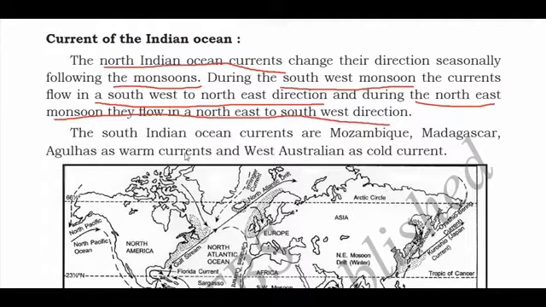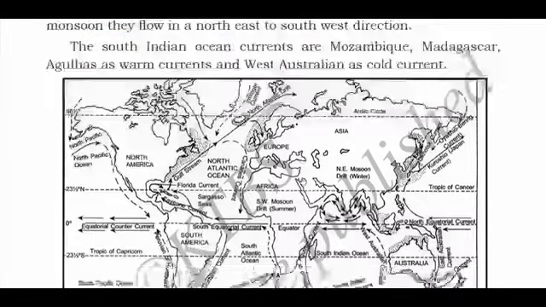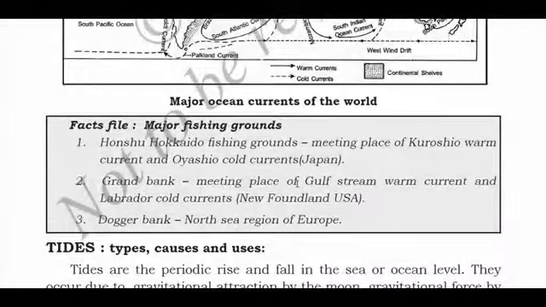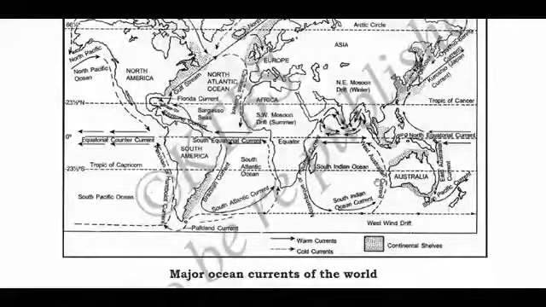Okay, the South Indian Ocean currents. What are the examples of South Indian Ocean currents? Mozambique, Madagascar, Agulhas as warm currents, and West Australian as a cold current. So in the South Indian Ocean, examples of warm current: Mozambique, Madagascar, Agulhas, and the example for cold current is West Australian. You can check in this diagram the major ocean currents of the world, they have given over there.